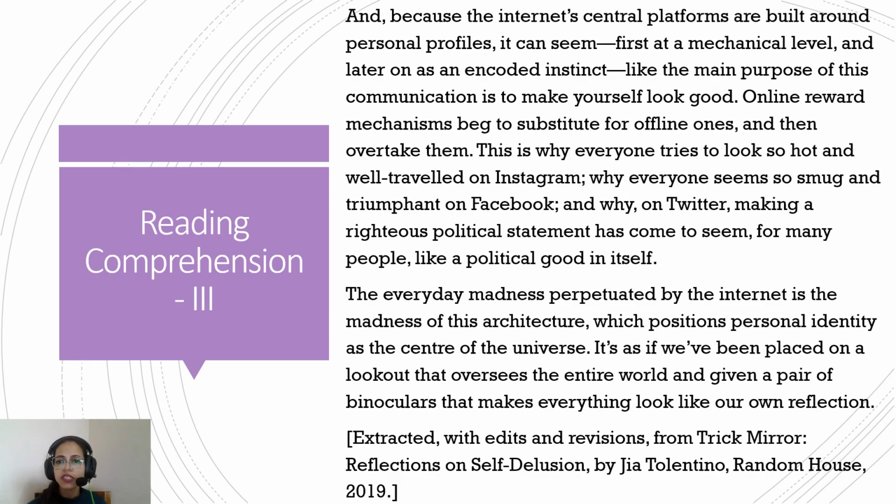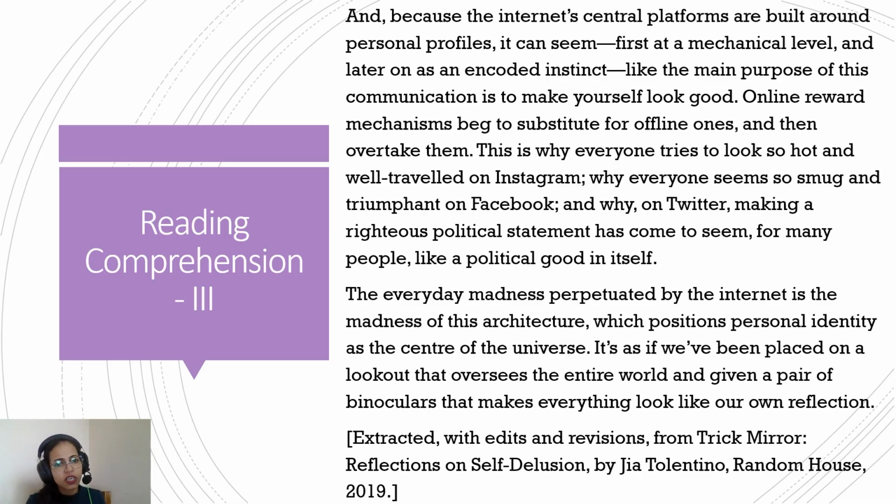And because the internet's central platforms are built around personal profiles, it can seem, first at a mechanical level and later on as an encoded instinct, like the main purpose of this communication is to make yourself look good. So basically all these platforms are built on personal profiles. Each and every one has a profile, and at first it starts at a mechanical level, you're just sharing some pictures. What harm can that cause?